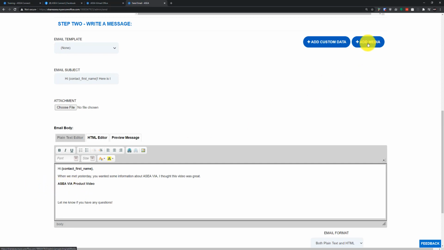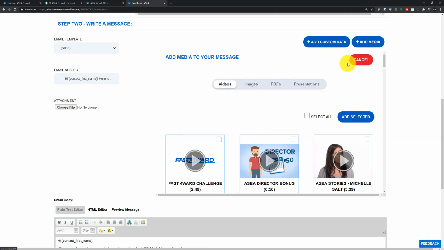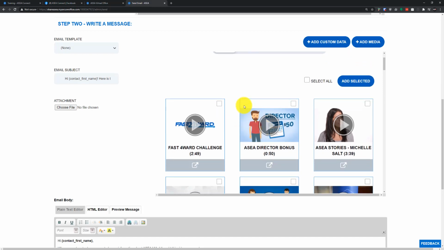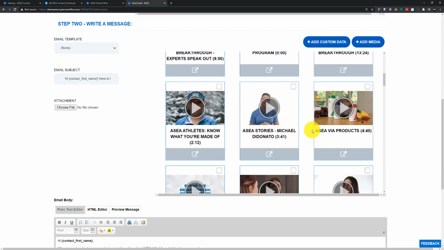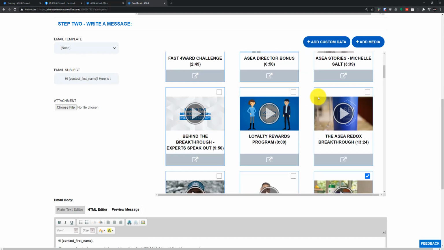So you have this little add media button here, and as I click on that, it's going to pull up all of the different videos that we have. Now there's not necessarily a search box here, so I know it's a little bit clunky at the moment. We're working on making this a little bit cleaner for you, but let's just scroll through here and find the ASEA Via products. Let's checkbox this here at the top, and you could also do multiple.